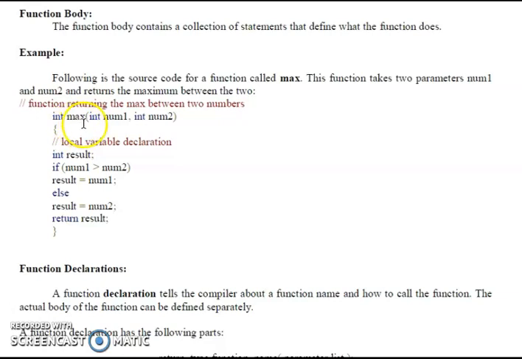int max(int num1, int num2). It is a local variable declaration. int result; if num1 is greater than num2, result equals num1, else result equals num2. Return the result. This is one of the example programs, with a local variable declaration.